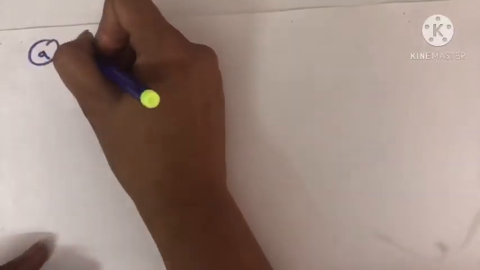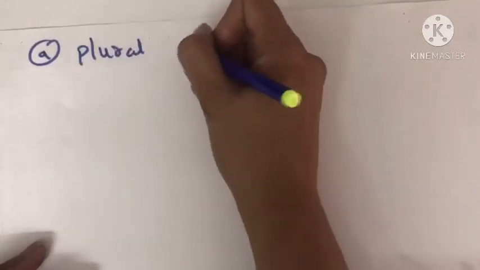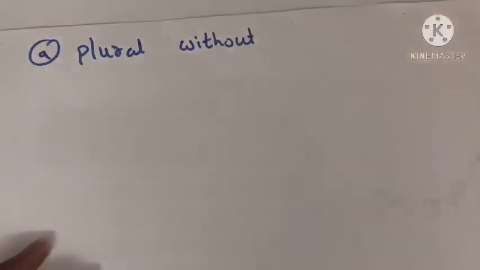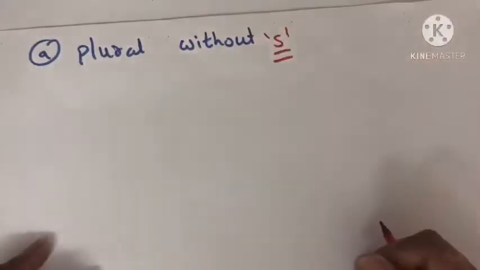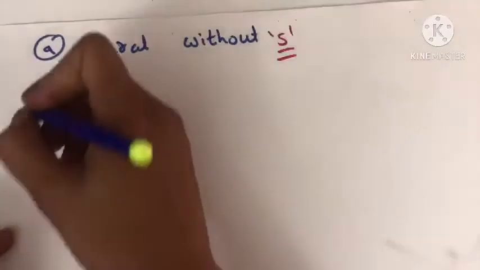The rule number 9, that is plural without S. You don't have the letter S, yet the word is still plural.